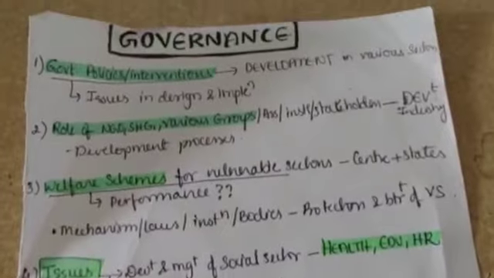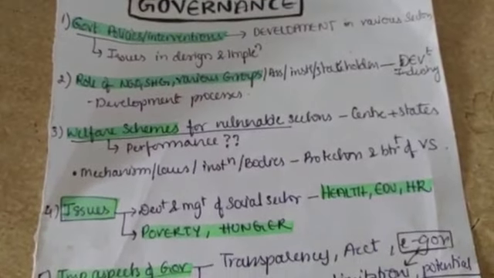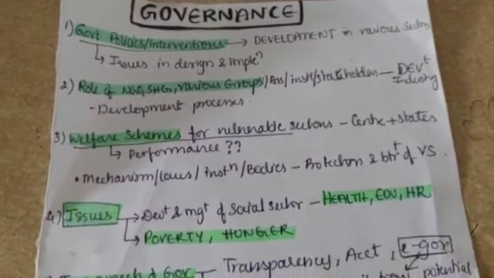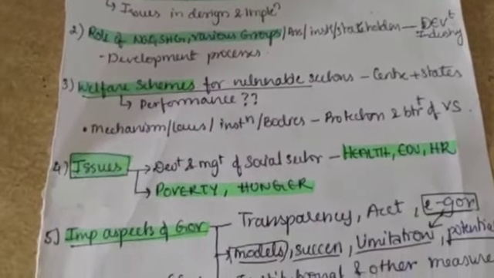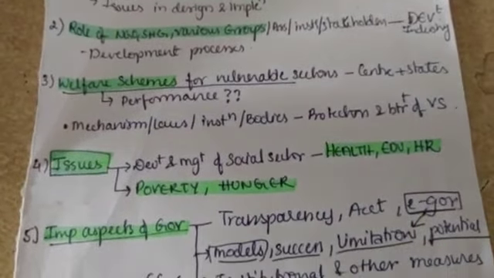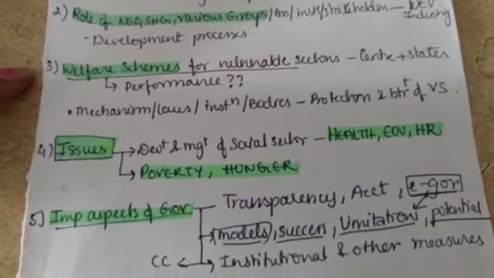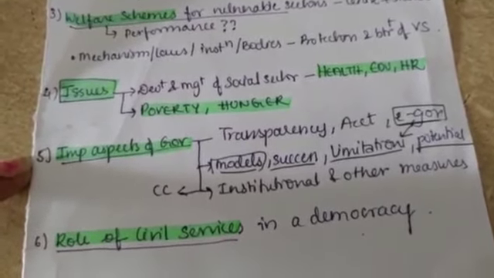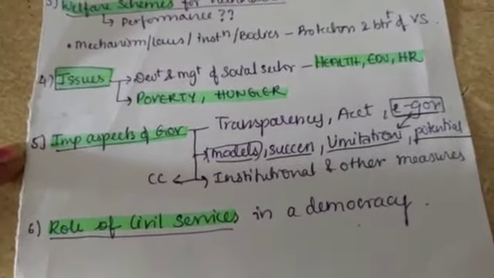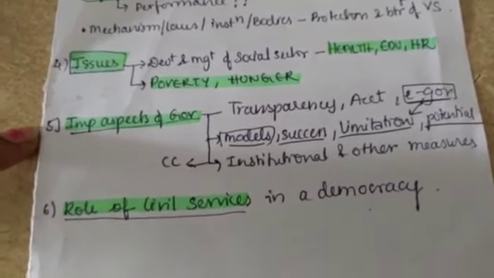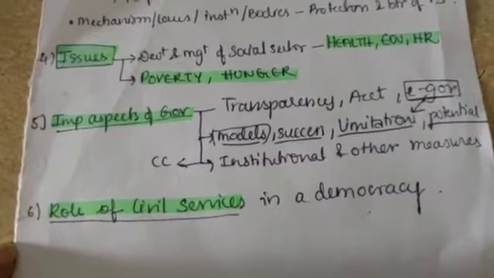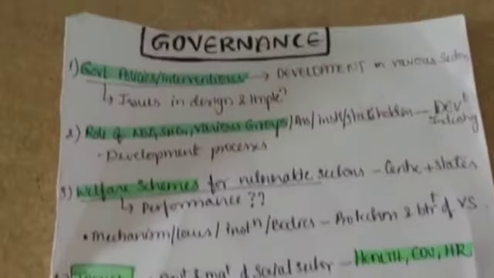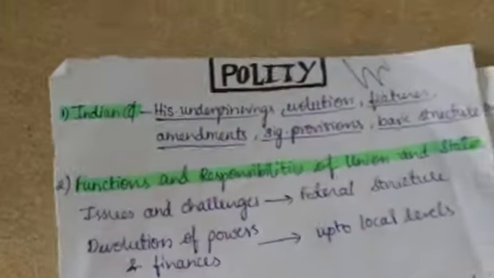So this is the syllabus of governance, and in this way you can learn in a logical manner. First is government policies and the role of NGOs, SHGs, various groups in the development of vulnerable sections, what are the schemes available for the vulnerable sections and what are the issues associated with it, and why do we need governance, the e-governance aspect, and the important aspects of governance, that is transparency, accountability, and last but not the least, that is very important in the functioning of a democracy, the role of civil services. So this is how you can learn the syllabus of both polity and governance.